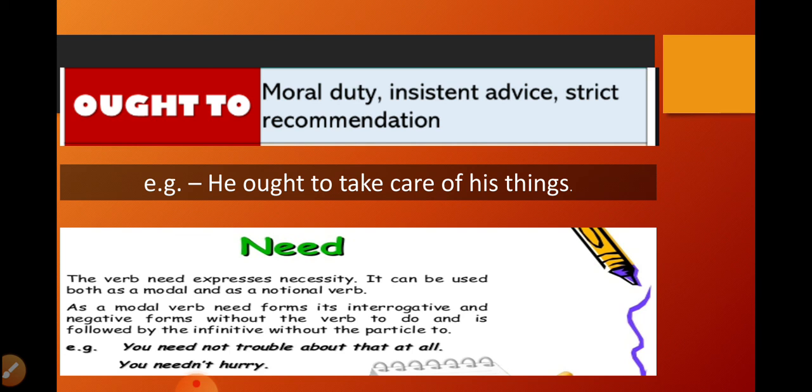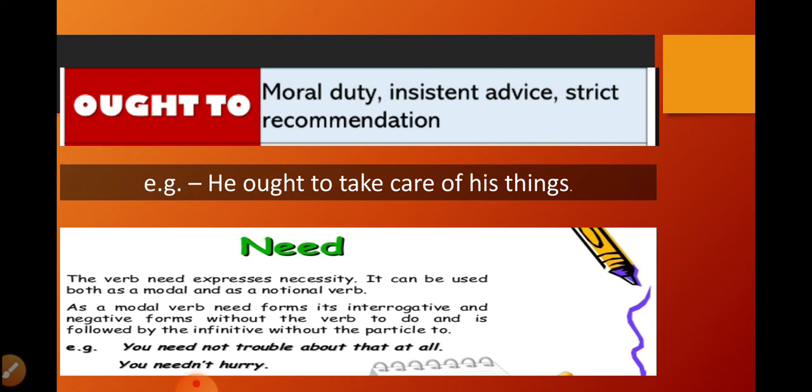Understood? Need. Now need, the verb need expresses necessity. Like, I need water means what is my necessity? I need water, I am thirsty. So it expresses necessity. It can be used both as a modal or as a normal verb. As a modal verb, need forms its interrogative and negative forms without the verb to do, and is followed by the infinitive without the particle to.